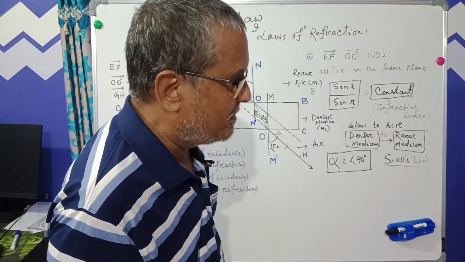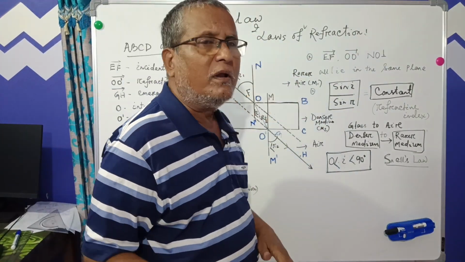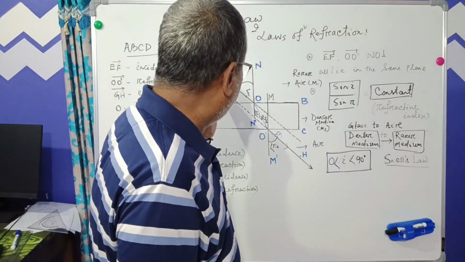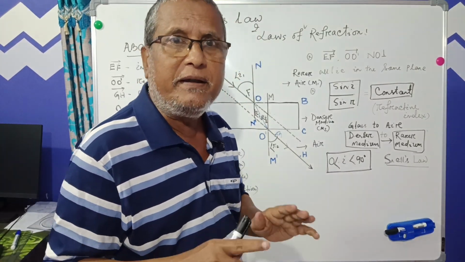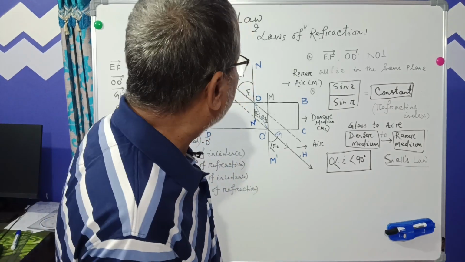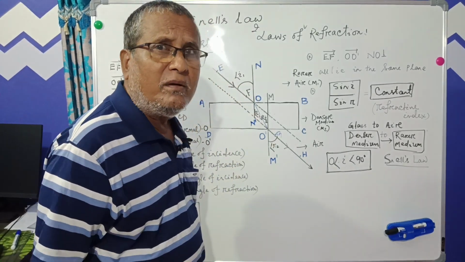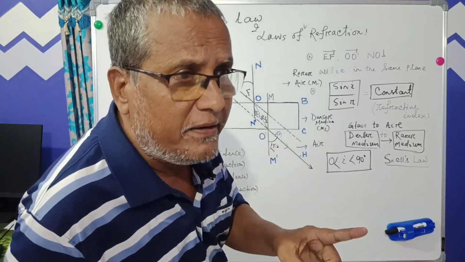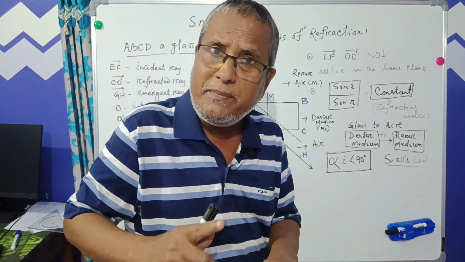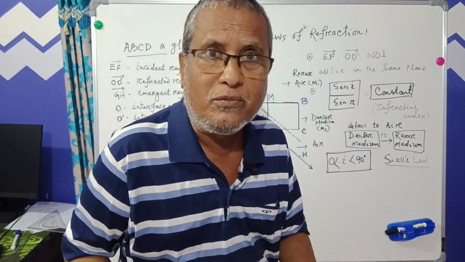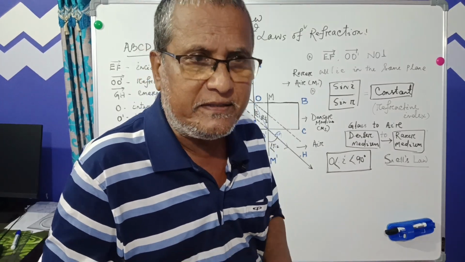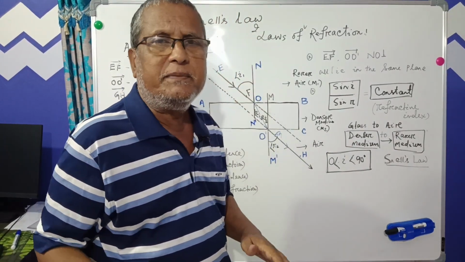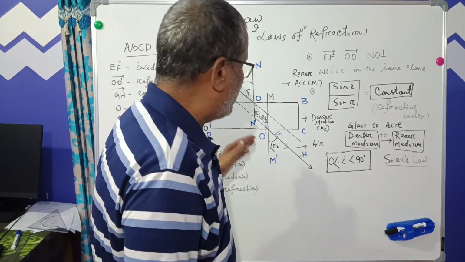You know, light travels in a straight line in a given medium, in a definite medium. But what happens when a light ray enters from one medium to another? Let's discuss through an activity that has been explained in your textbook.